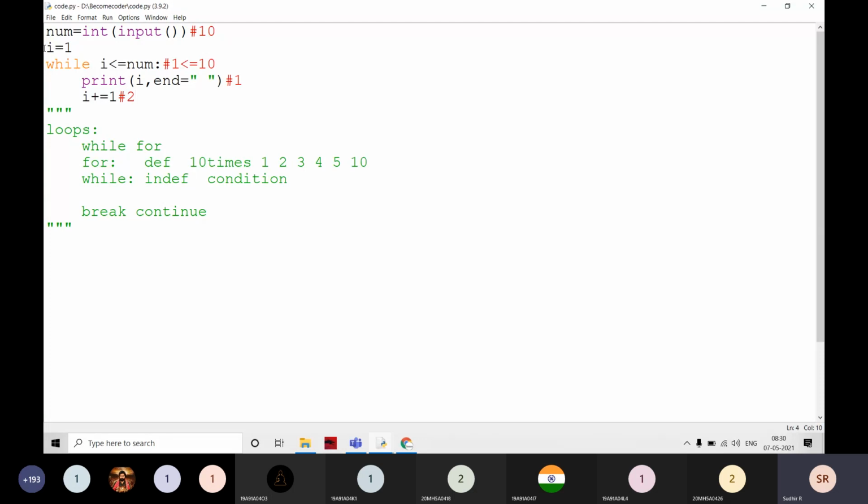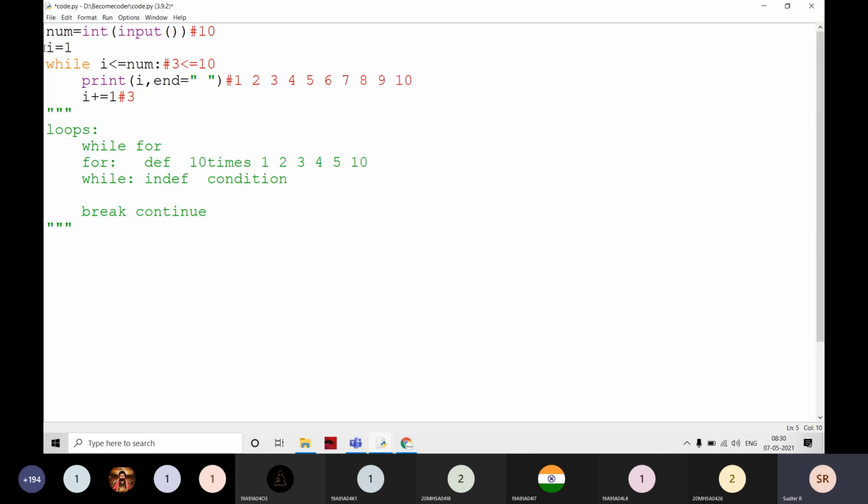Then again going back to the condition, and it is checking that 2 is less than or equal to 10. Yes, again. Then it is going to print 2 here, then it becomes 3, then again it is checking that 3 is less than or equal to 10. Yes, again 3, 4 is less than 10, 5, 6, 7, 8, 9, 10 is less than or equal to 10.